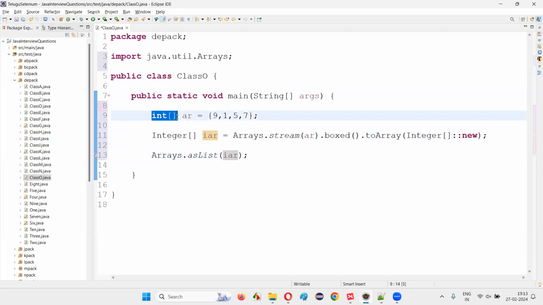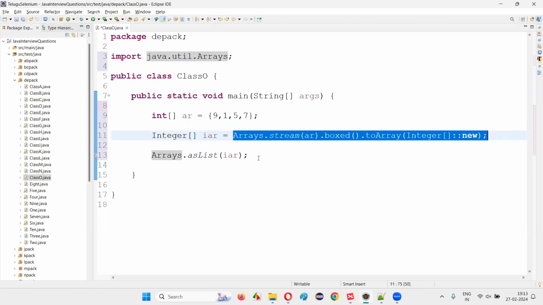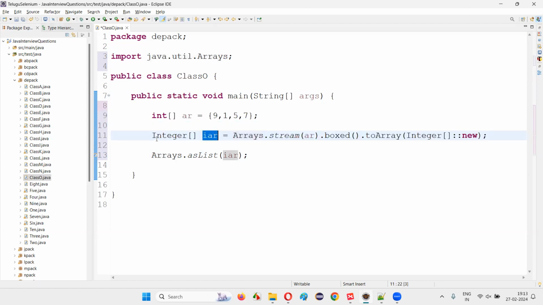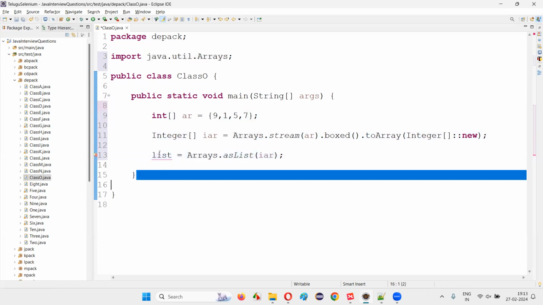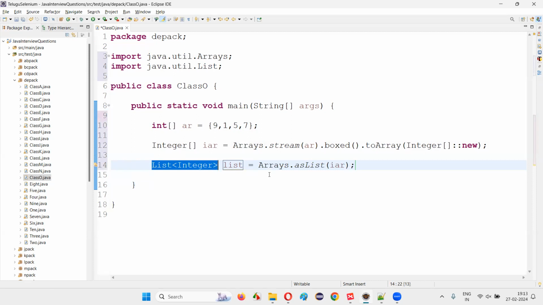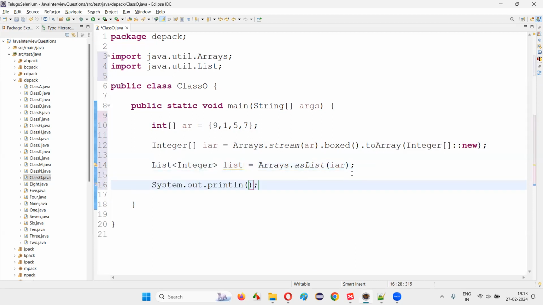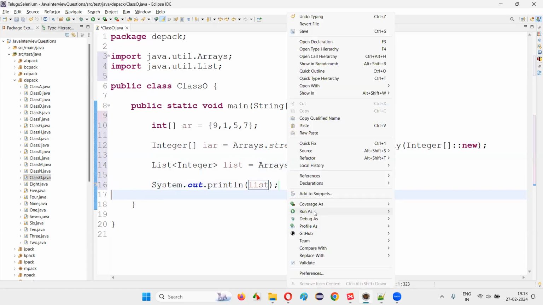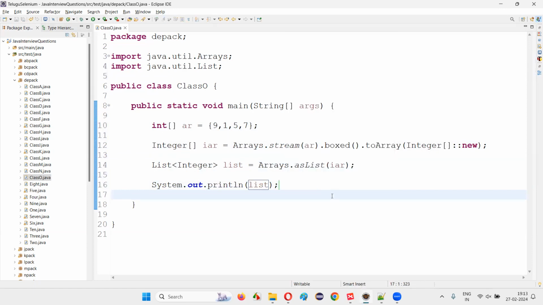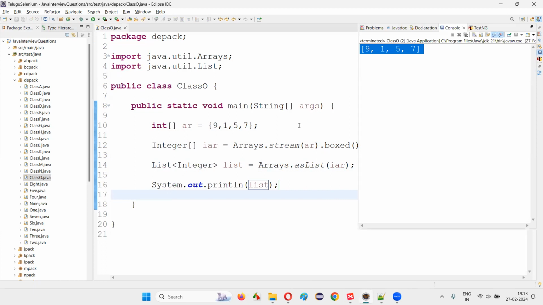Primitive data type array using this asList method cannot be directly converted into the list. First, I have to convert this primitive data type array to an associated wrapper class array using this statement. Then by passing this converted wrapper class array to this asList static predefined method of Arrays class, we can create a list. I'll hover the mouse on this and say create local variable, List of Integer. Now print it out, System.out.println, just print out the list. And you will see that it will get converted to a list. You see, the list got printed in the output.